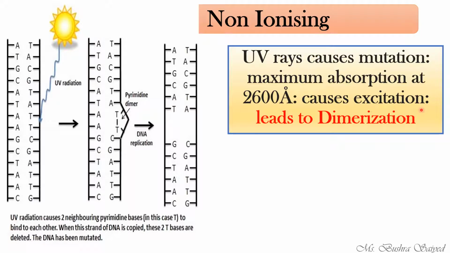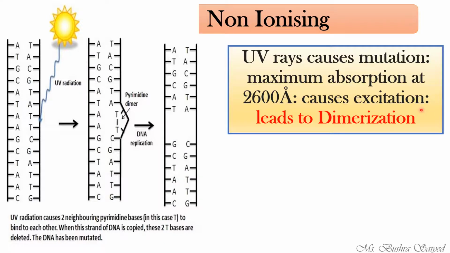Before that, you should know that DNA consists of four different types of nitrogen bases, right? Nucleotides, the purines and pyrimidines. Purines are A and G and pyrimidines are C and T. A, G, adenine, guanine, are purines. C, T, cytosine, thymine, are pyrimidines, right?